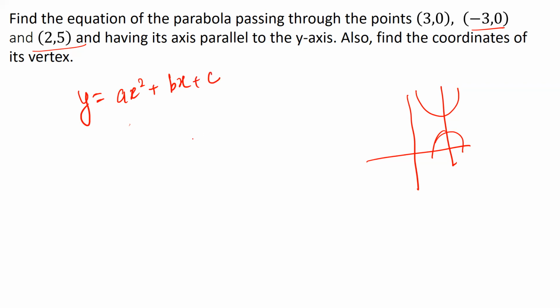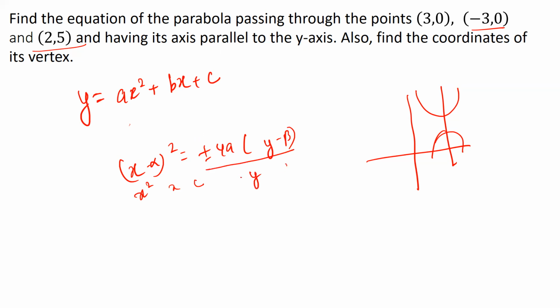I can still write it down, because if you expand that, x minus alpha whole square is equal to plus minus 4a times y minus beta, you'll figure out that you will be having some x square term, then some x term, and then some constant term. And here you will be having some y term and some constant term.